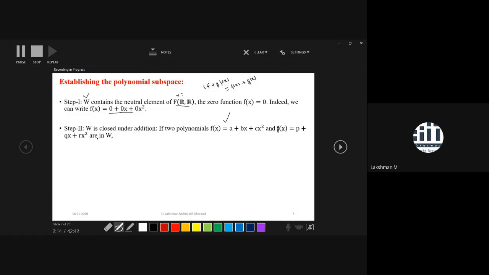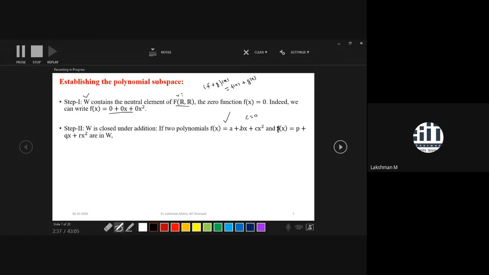What is the meaning of up to degree 2? Looking at this polynomial, your direct answer would be that f of x is a polynomial of degree 2, but it may not be. Why? Because if you take c equal to 0, the third coefficient, it becomes just linear, a polynomial of degree 1.